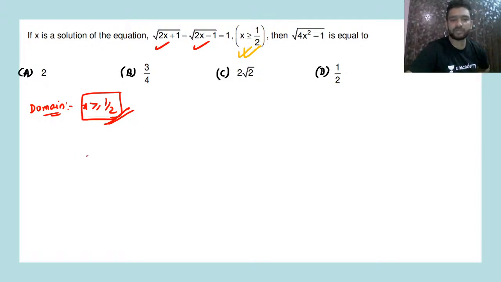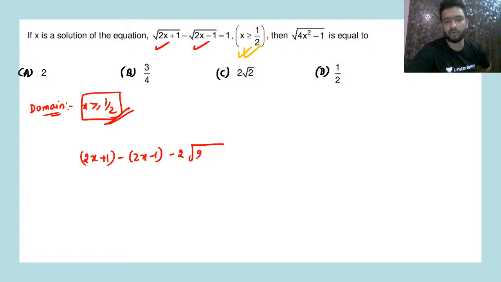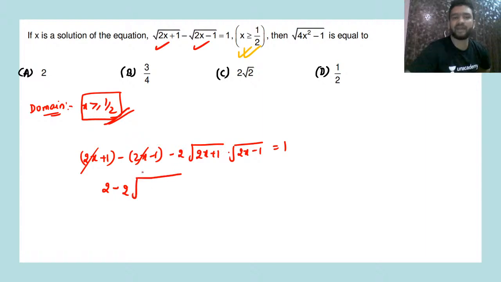Alright, so if we square both sides, what do we get? 2x plus 1 plus 2x minus 1 minus 2 times under root 2x plus 1 into under root of 2x minus 1 equal to 1. Yes or no? This 2x and this 2x cancels out. This is equal to 2 minus 2 under root of, yes guys, a plus b into a minus b. What do we get? A square minus b square, and this is coming out to be 1. Yes or no? So from here, can we write 2 under root of 4x square minus 1 is equal to 1.